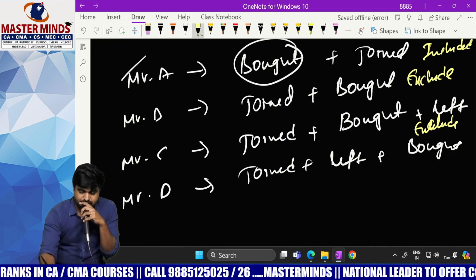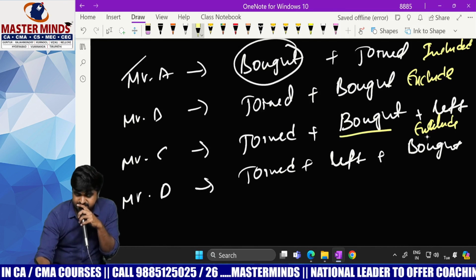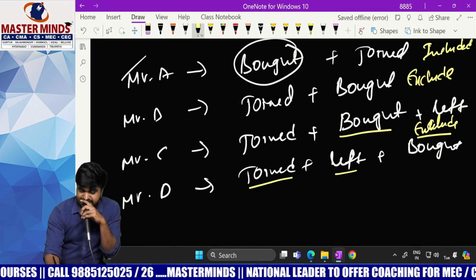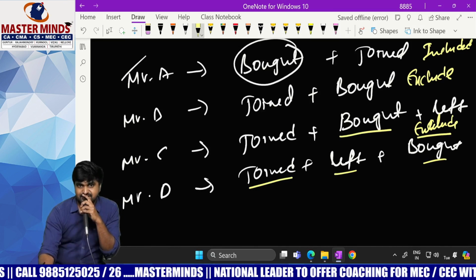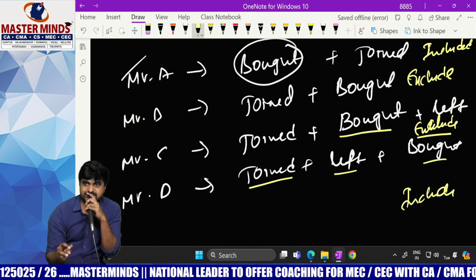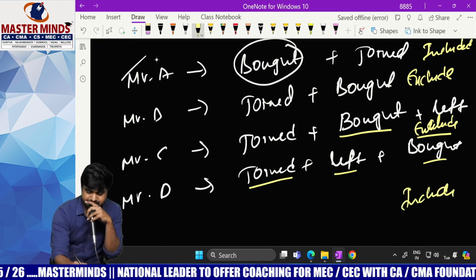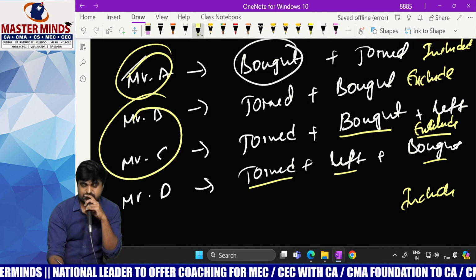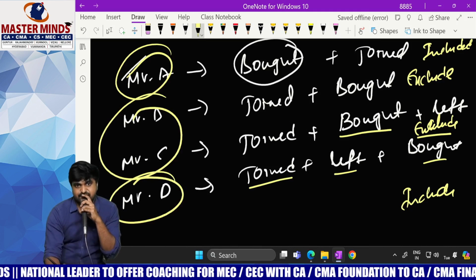During only. That's why in this case we need to exclude. And the last case, first he joined, thereafter he left, after that he bought the shares. Included. Why? Because he bought the shares after employment. So in the first case, before employment. In the second and third cases, during employment. In the last case, after employment.